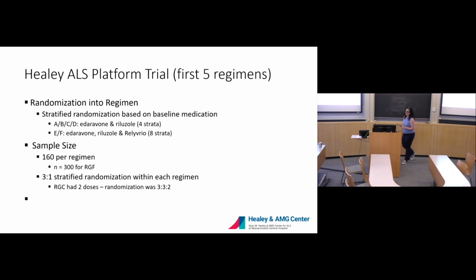When Relyvrio was approved, that was added as well to the strata. So for the first 4 regimens, it was 4 strata, and now it's 8 strata. And as more drugs get approved, that will probably increase our number of strata. We are 160 per regimen, so 120 plus 40.